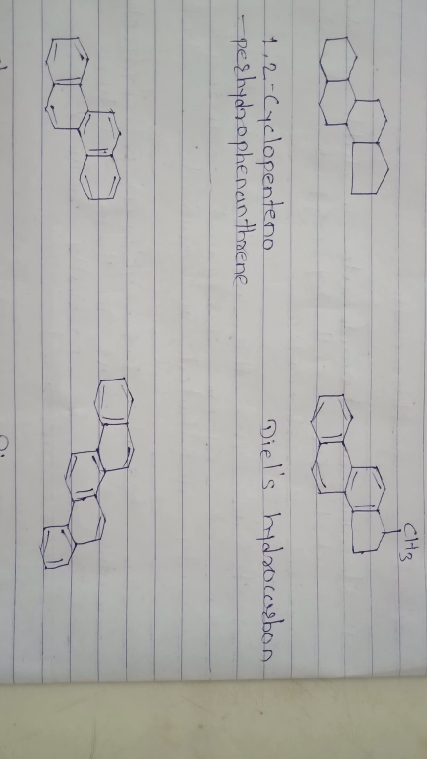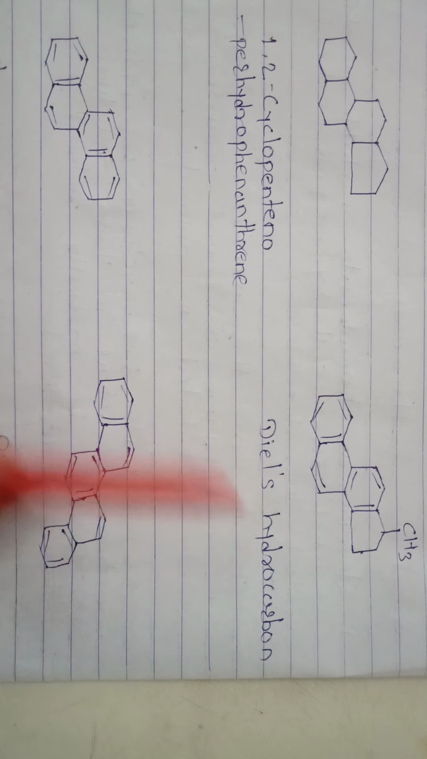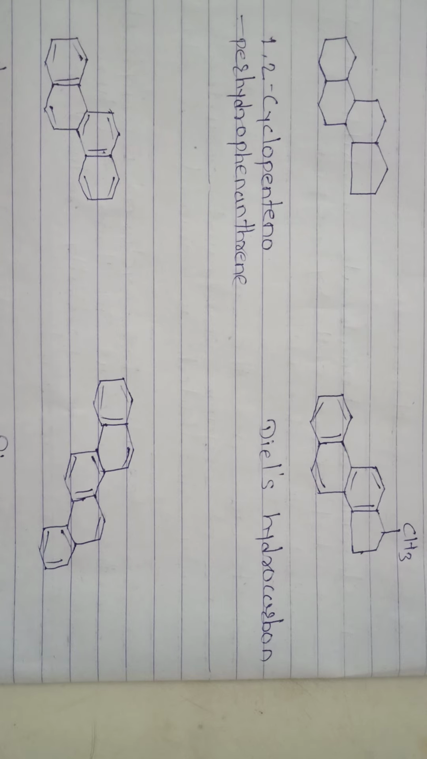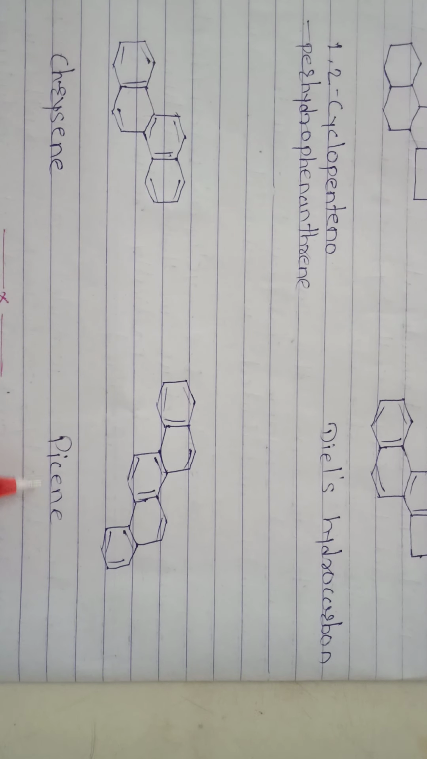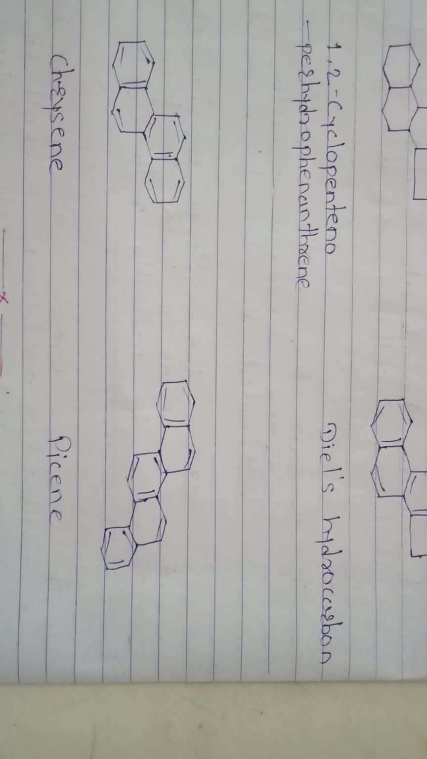In the last point we say, when steroids react with selenium at a temperature of 360, it gives Diels hydrocarbon, and at a temperature of 460, it gives chrysene or some picene. These are the four points on steroids.